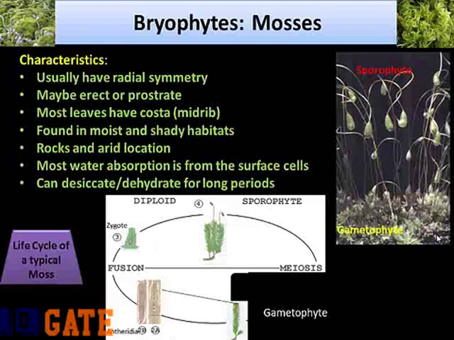Once the egg is fertilized, it is now a diploid zygote, here shown by number 3, which is embedded in the haploid archegonium at the top of the gametophyte plant. The diploid zygote develops into a simple embryo that grows into the mature sporophyte emerging from the top of the gametophyte plant, here shown by number 4.